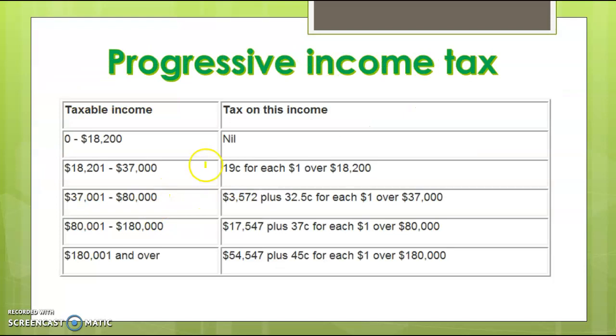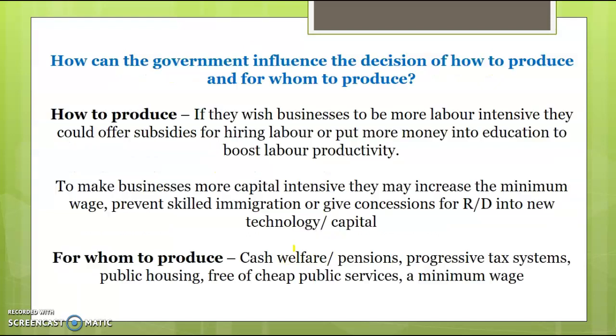So a progressive income tax system, this is a bit dated now, but basically the rate of tax you pay, 19 cents, 32.5, 37, 45, increases the more you earn. So the government can influence how and for whom to produce. We've talked about this basically, so I won't go into that in more detail now.